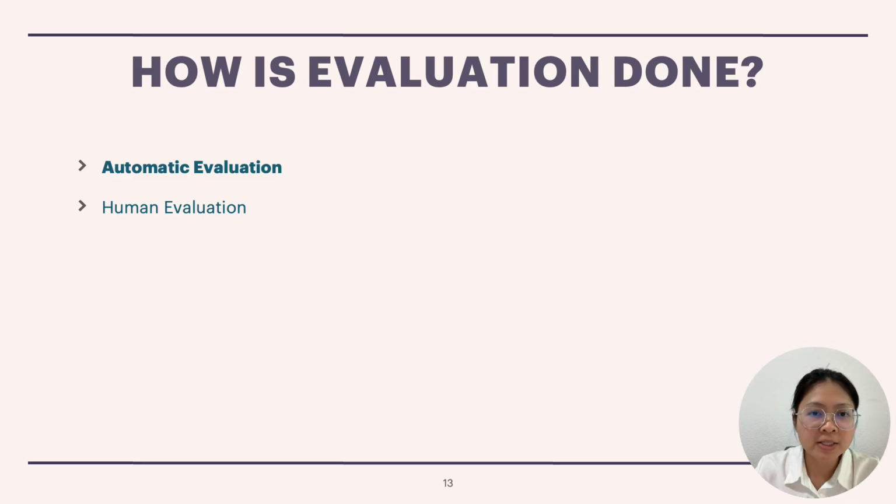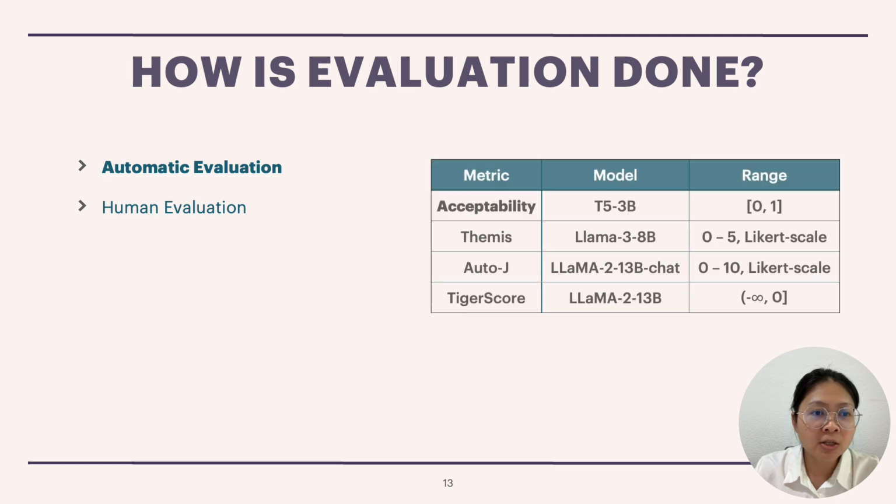So how are the explanations evaluated? Since all of the 19 datasets are out-of-distribution datasets without any reference explanations, we have to resort to automatic metrics and human evaluation. For the automatic evaluation, we have 4 different metrics that are all reference-free. The first one is our proposed metric, the acceptability score.